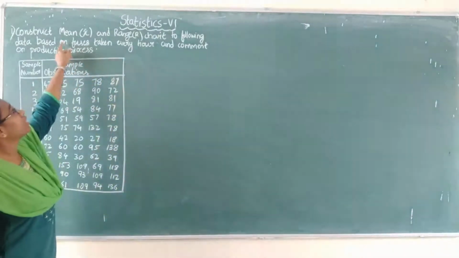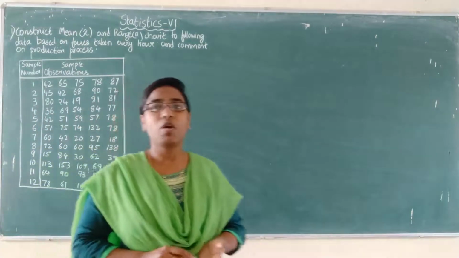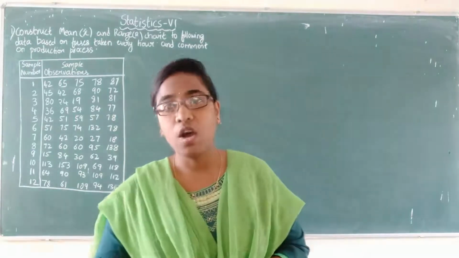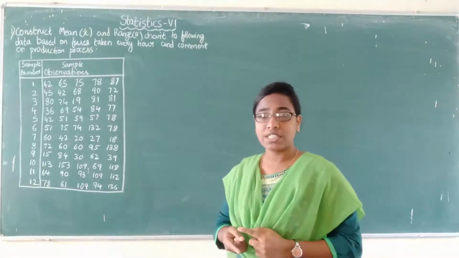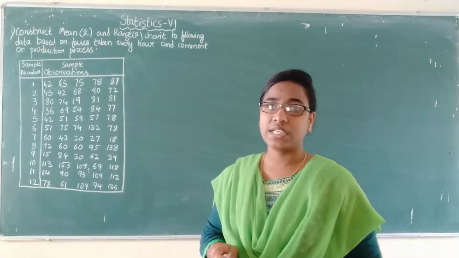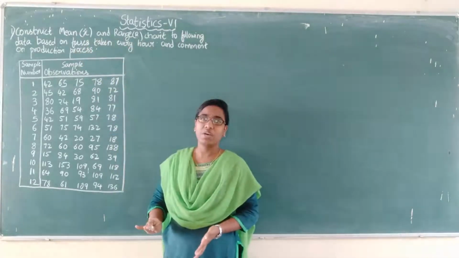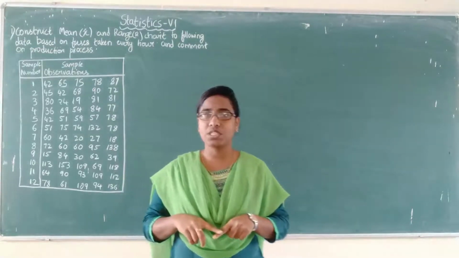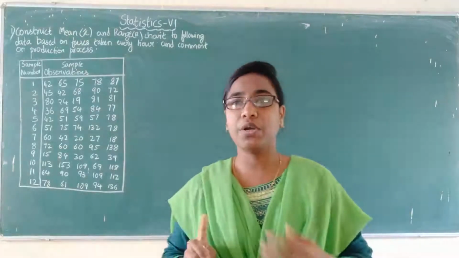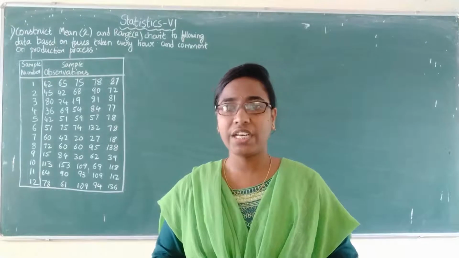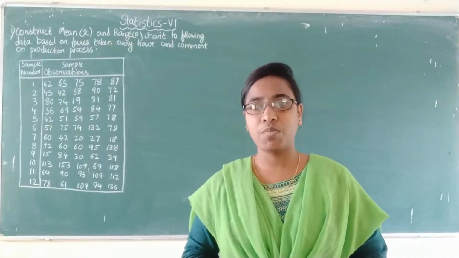Here we have to construct two charts. Always in control charts for variables, there will be a combination of mean and range chart, or a combination of mean and S chart. If both the charts are under control, then only the process is under control. Suppose the mean chart is controlled and the range chart is not under control, then the total production process will not be under control. If you want the total production process to be controlled, then both the charts, mean chart and range chart, or the combination of mean and S chart, should satisfy the production process.